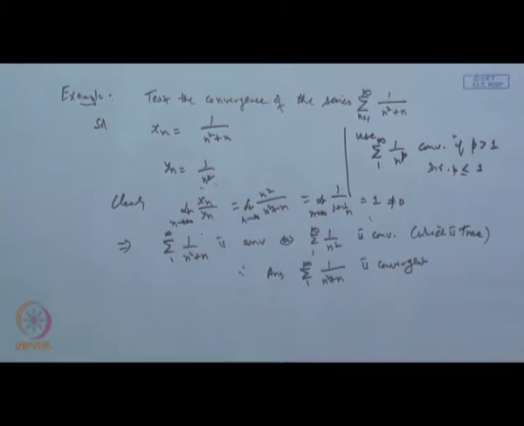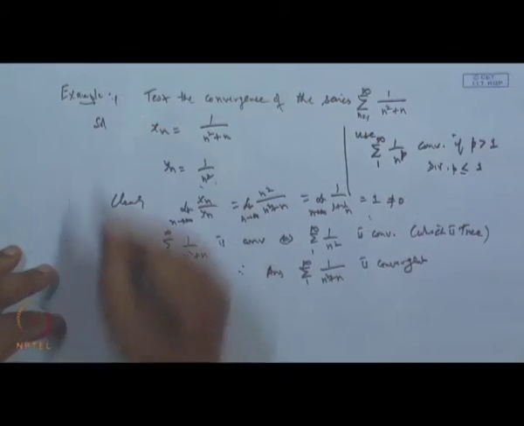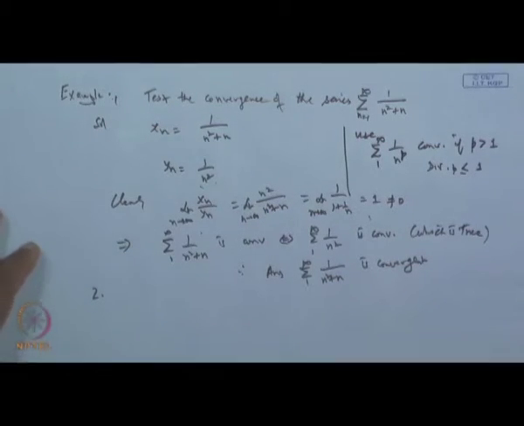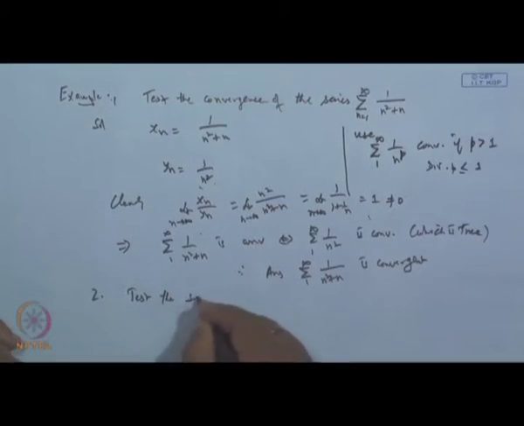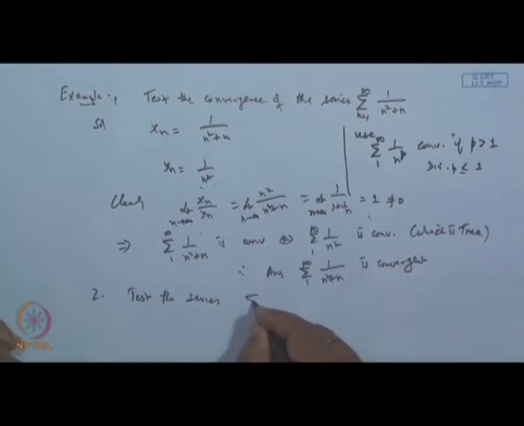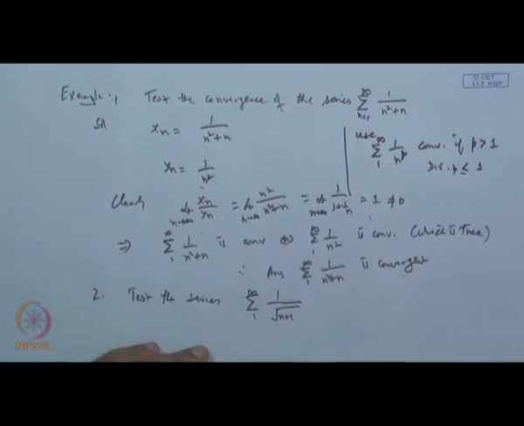Okay. Now, similarly, let us go for another example. Test the series sigma 1 over under root n plus 1, from 1 to infinity.